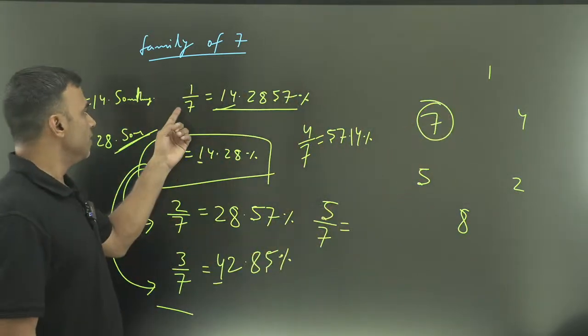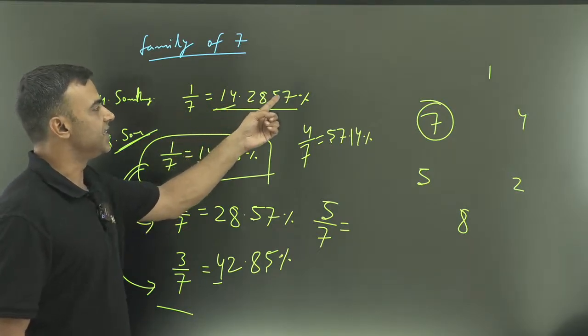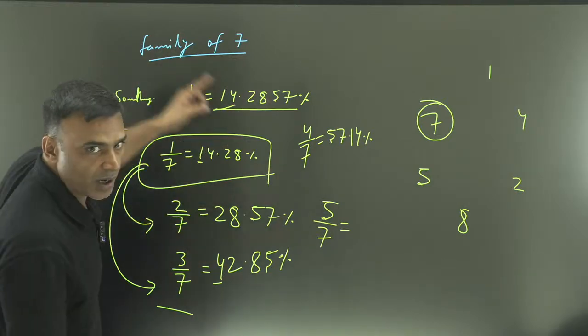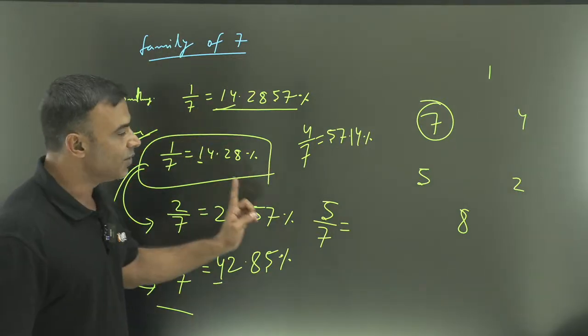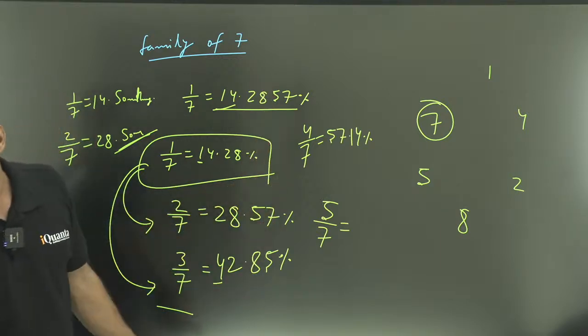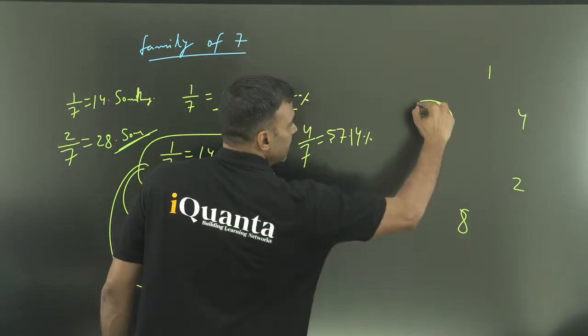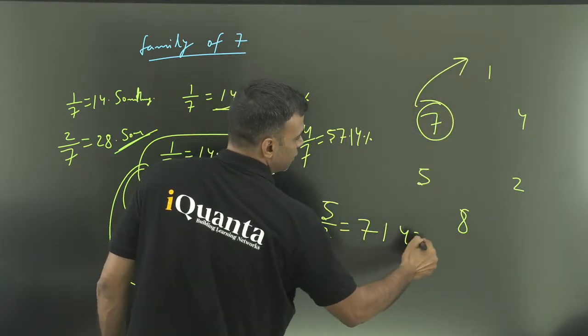142857. That is 1 by 7 is 14.2857, and the same digits will keep repeating in this order, in this manner. You just need to identify the first digit and then you can get every other thing, right? So 5 by 7, start from 7, then this order. So 7 1 4 2.